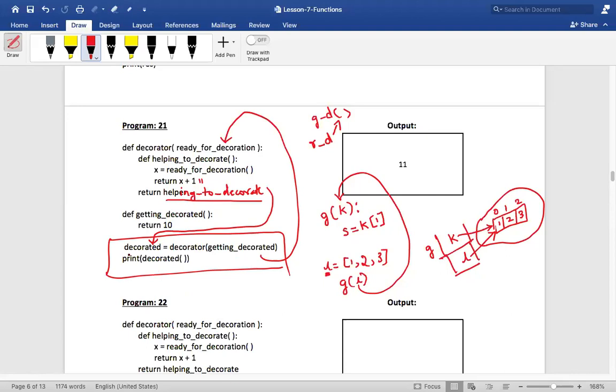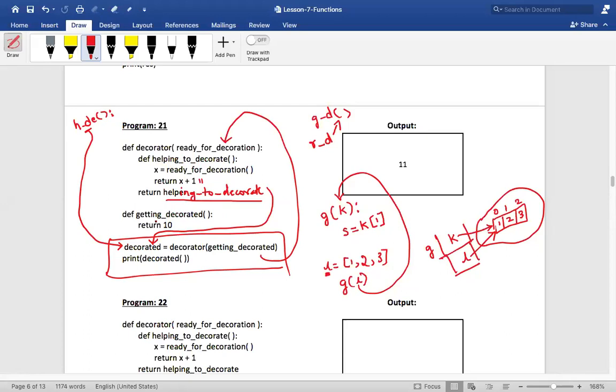Okay, now this decorated is referring to whom? Tell me. This helping to decorate is a function, no? Yes or no, Akshada? Helping to decorate is a function. So this reference is being returned to decorated, isn't it? That is what is coming and sitting here in decorated.